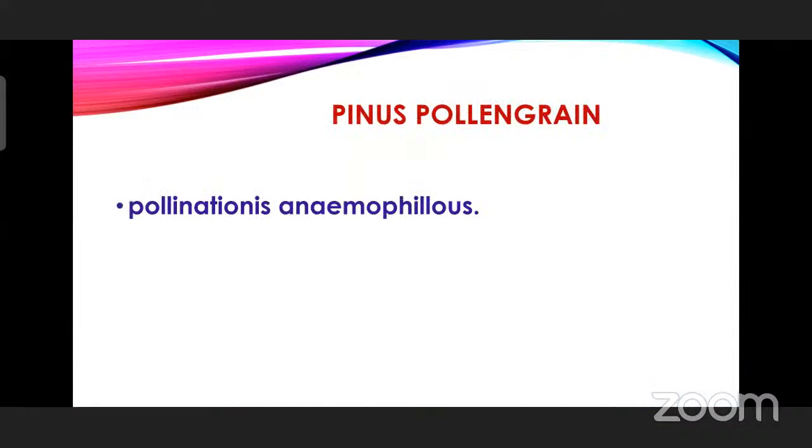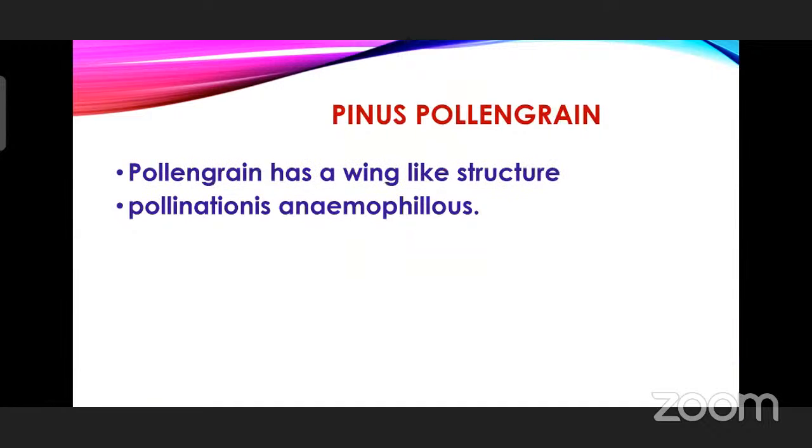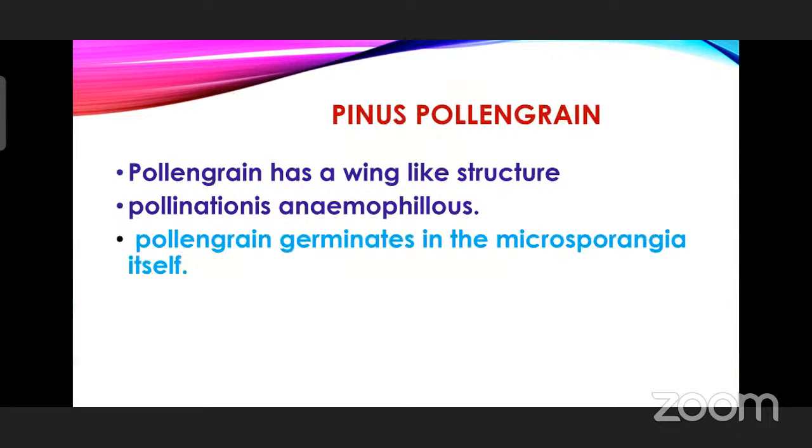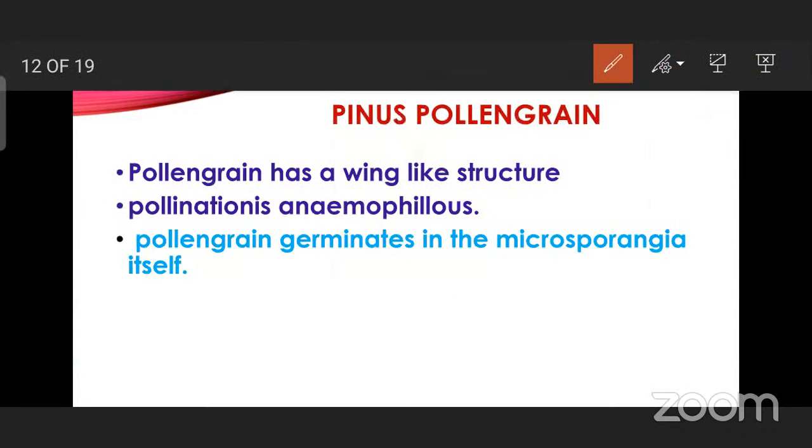So the pollen grain, how will it be? The pollen grain is lightweight. It has a wing-like structure. If we see the pollen grain, this is the intine structure of the pollen grain.